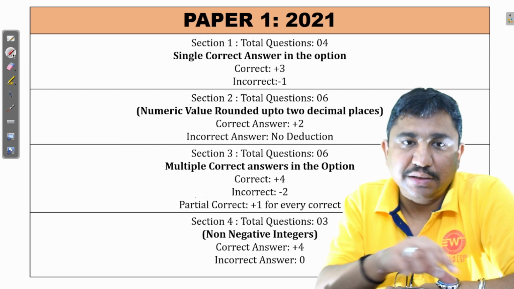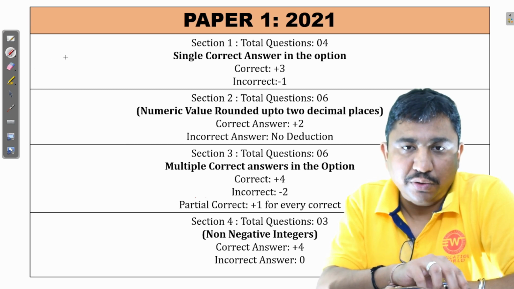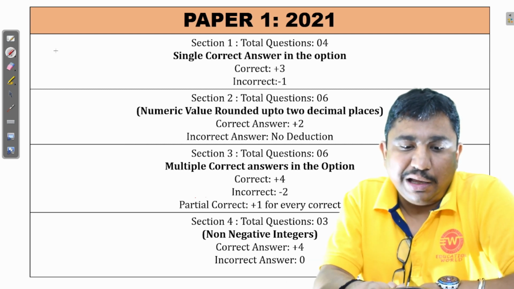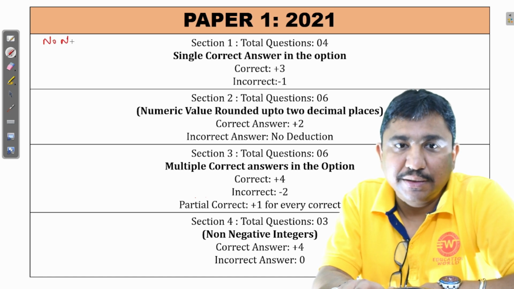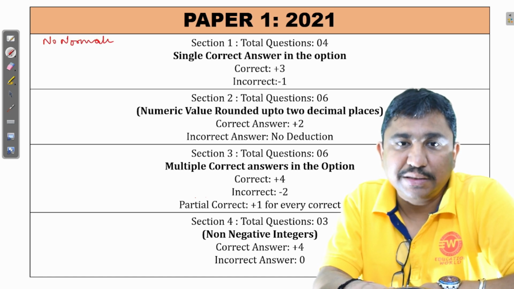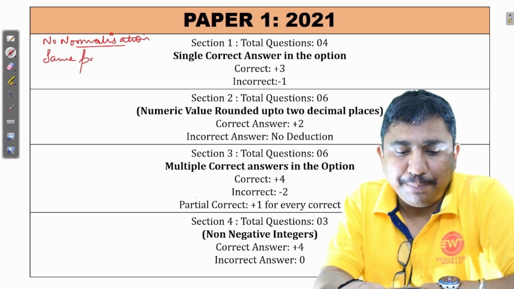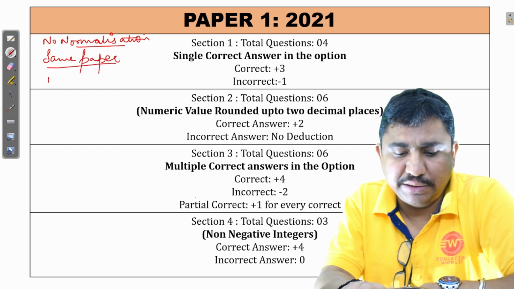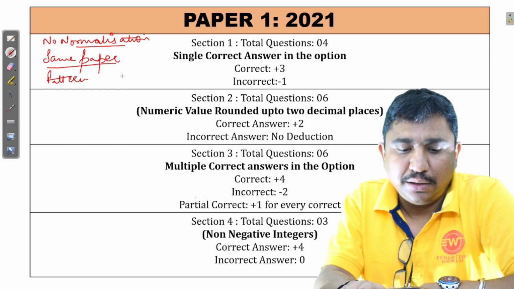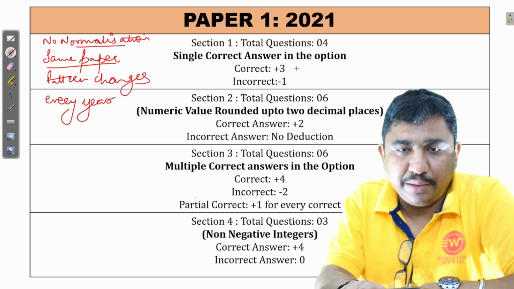JEE Advance examination is not having any normalization. As in JEE Advance, same paper is there for all the students. Pattern changes every year. This year the pattern was 19 questions each from physics, chemistry and mathematics.